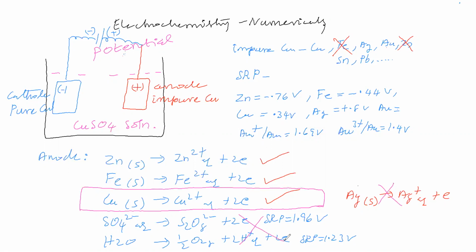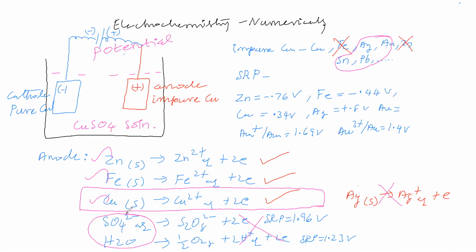In that potential, which reactions are possible: one possibility this one, one possibility this one, and these are not possible. Such a type of potential they are applying.